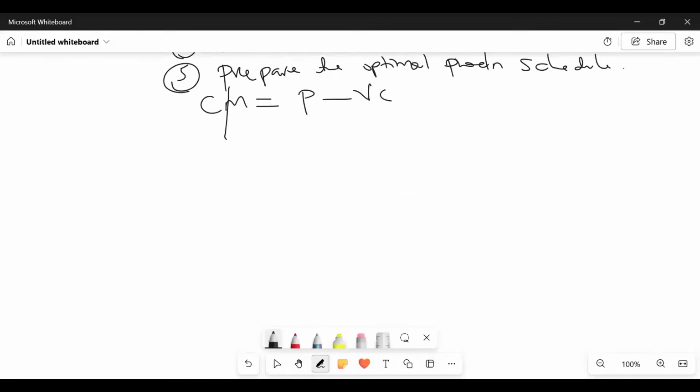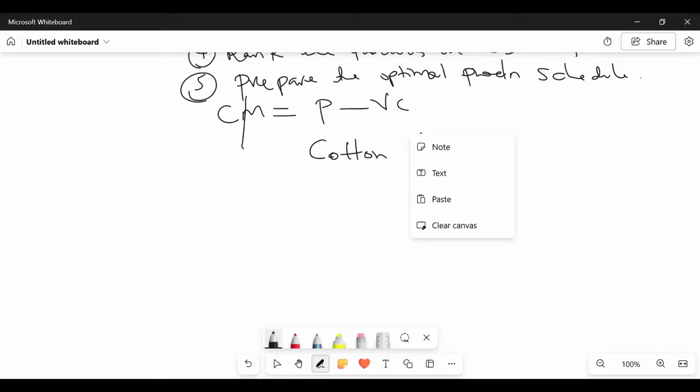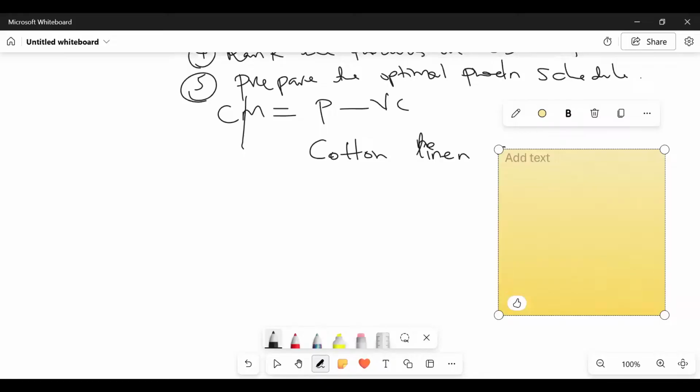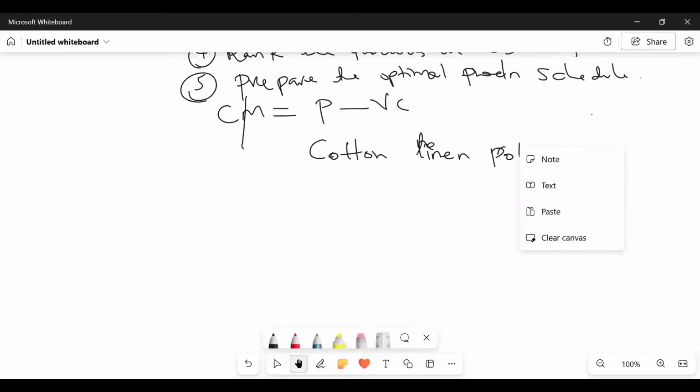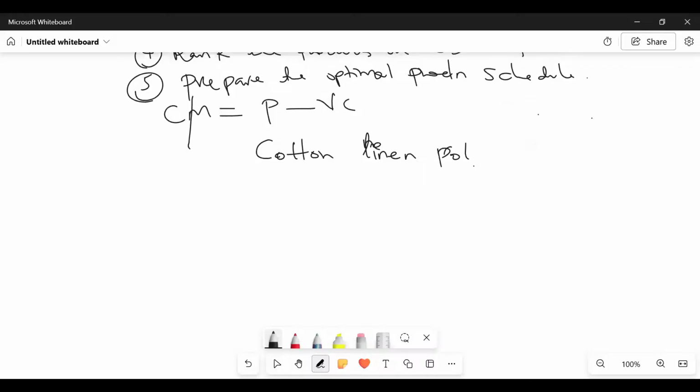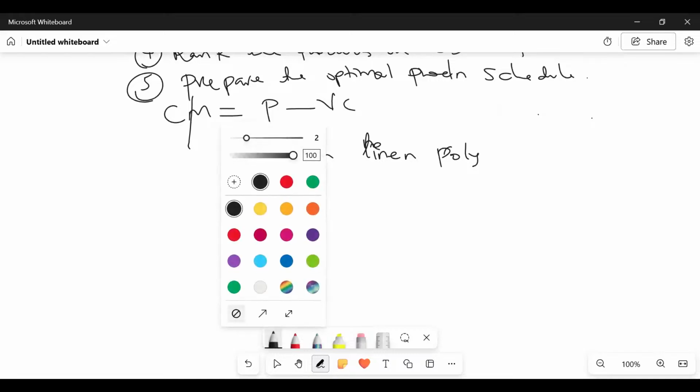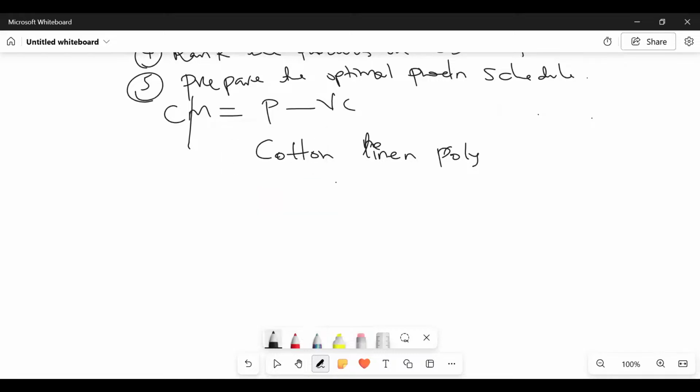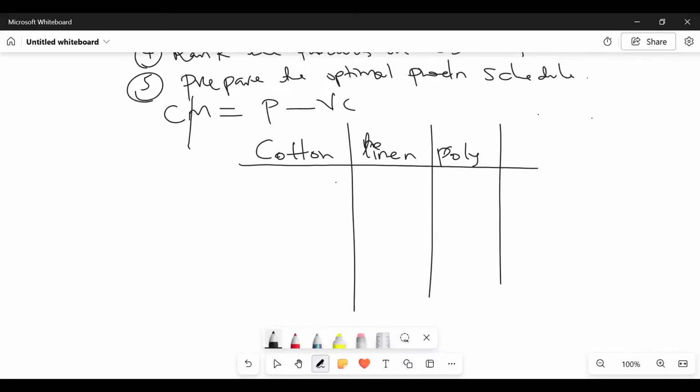We have our three products. Do you remember their names? The first one is what here, somebody? Cotton. The second one is linen. So we have here the famous linen. And then lastly, we have the polyester, isn't it? We shall overcome, don't worry. So we have cotton, linen, and polyester. So give me the prices.